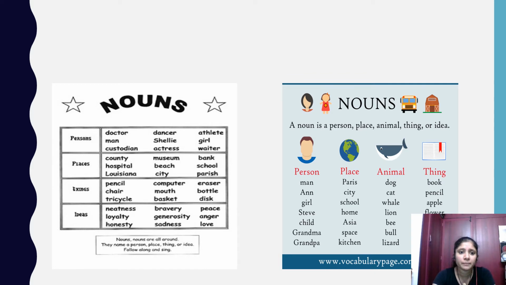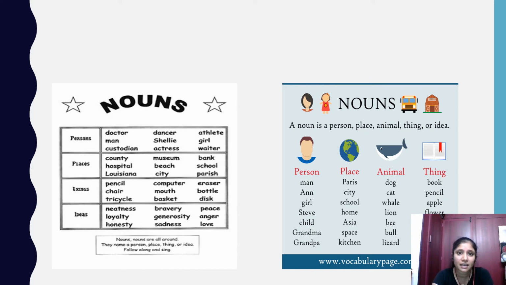How do we call them? Now if you see places, there is a country, hospital, museum, beach, city, bank, school, everything. That becomes a place. And things like pencil, chair, books, whatever you see around you, that is a thing. You use it in your daily life, that is a thing. So all this comes under noun.